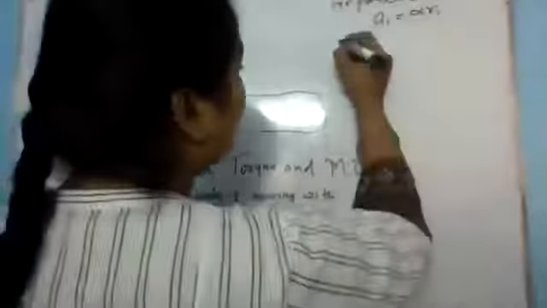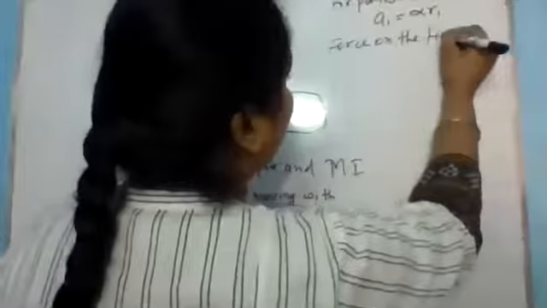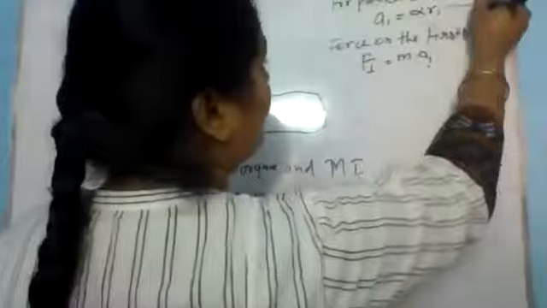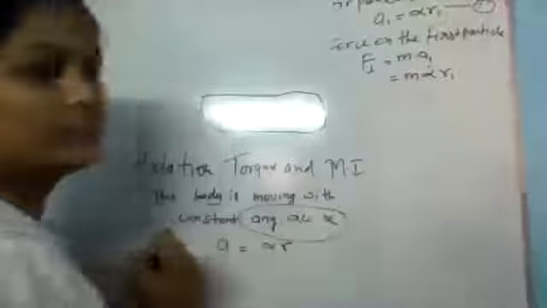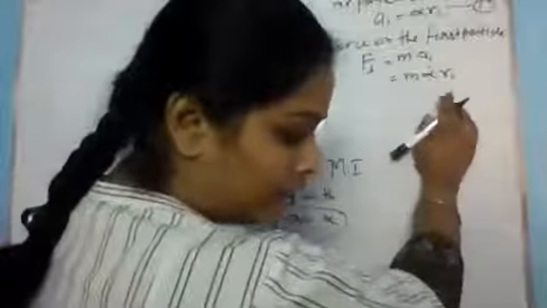Now let's try to find out the force on the first particle. F equals m into a, right? So F1 equals m into a1. In the place of a1 I can put the value alpha r1, so F1 equals m1 alpha r1. Is this clear?